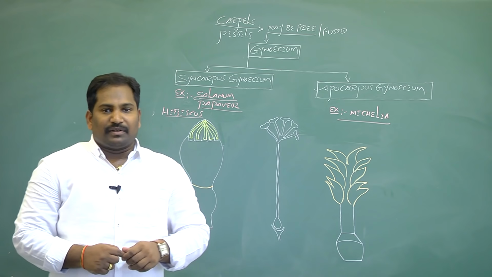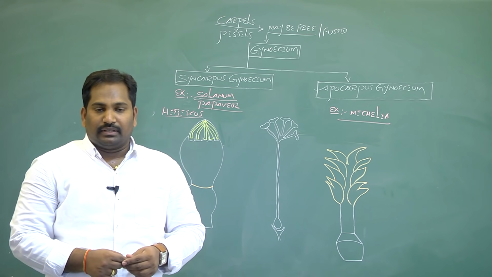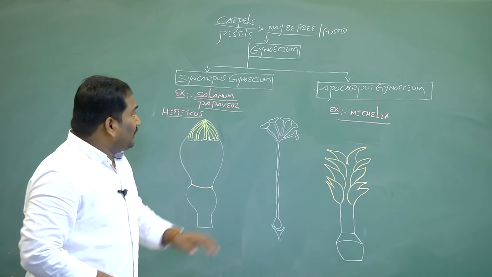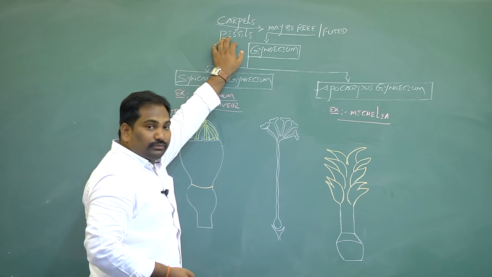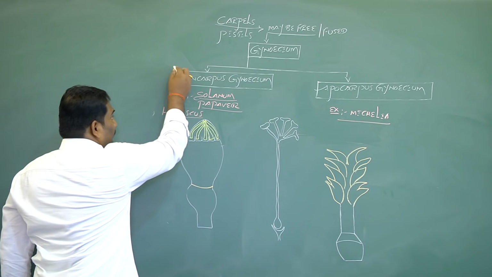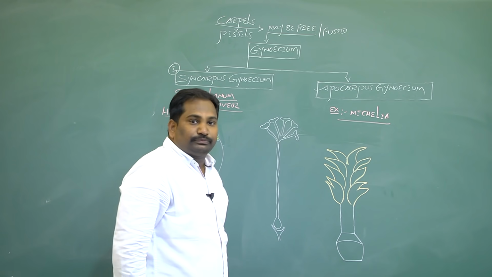If a gynoecium is made up of many carpels or pistils, and these carpels are fused or may be free, because of this characteristic feature, gynoecium in flowering plants is classified into two types. First type is syncarpous gynoecium.